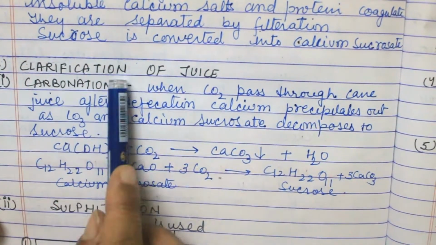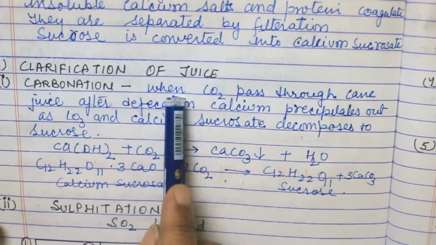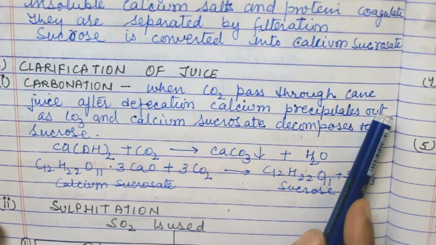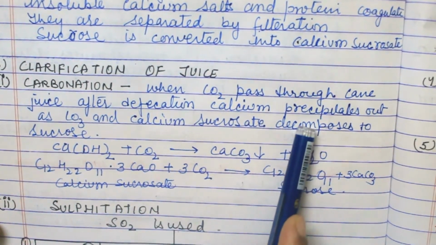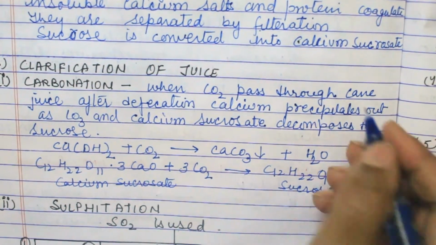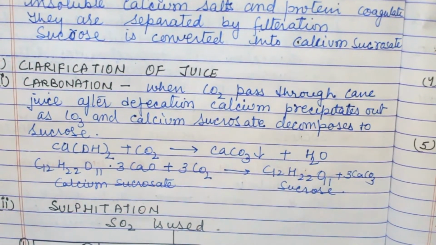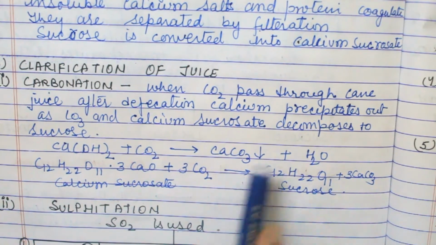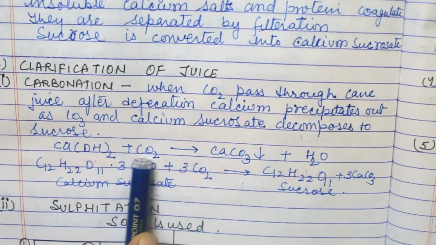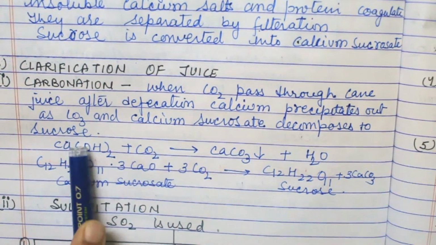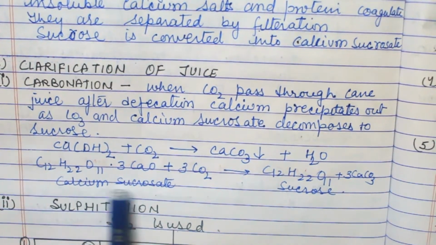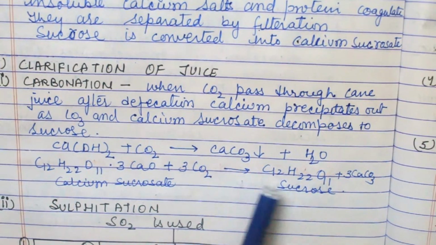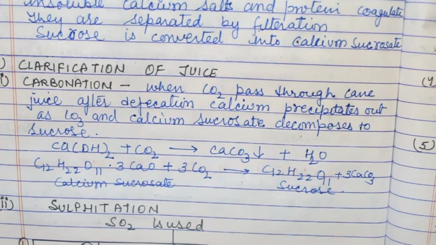Now clarification of juice, that is carbonation. When CO2 is passed through cane juice after defecation, calcium precipitates out as carbonate and calcium sucrosate is decomposed to sucrose. This is the reaction. When lime reacts with CO2, they form calcium carbonate and water, and this is the calcium sucrosate. When it reacts with CO2, it forms sucrose and calcium carbonate.